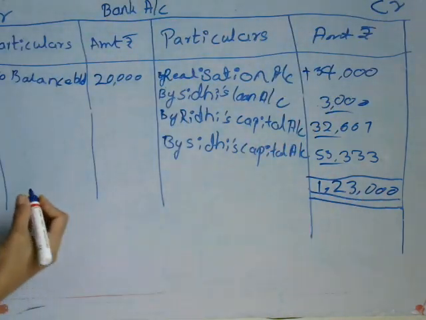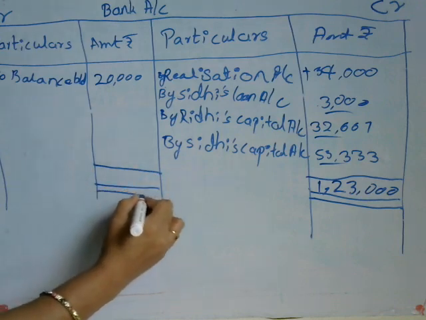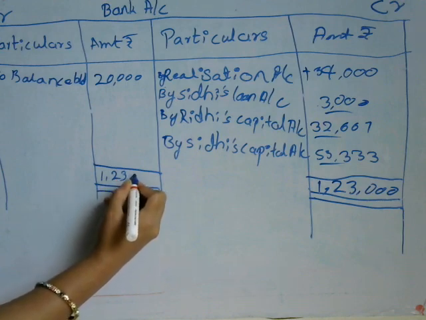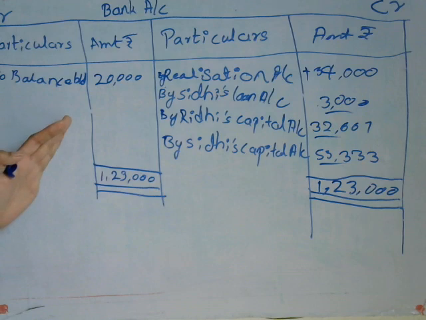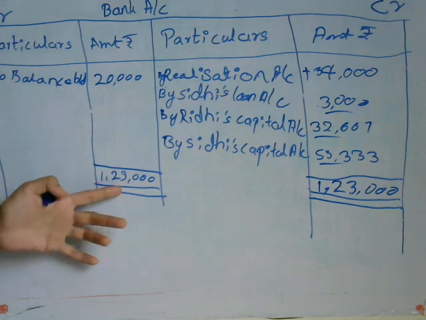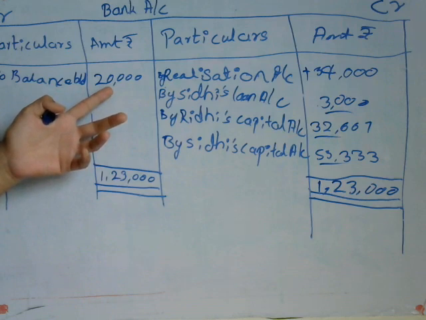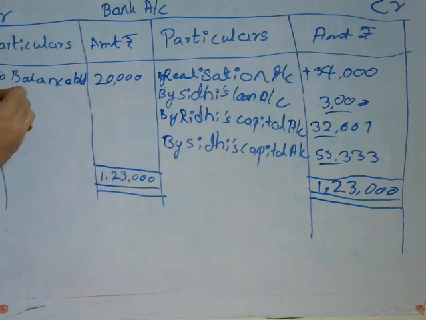The same amount we'll take here on the debit side, 1,23,000 rupees total. But here for the realization account, 1,23,000 minus 20,000 gives 1,03,000 rupees to the realization account.